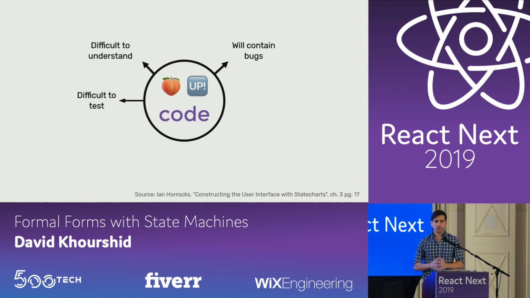This means that your app will contain bugs. It's a statistical probability because there are so many different combinations of things that the user could do to your app and so many different ways that things could go wrong. In fact, it's difficult to enhance because if you want to add a feature that might touch one area of your app, you might need to add that to many parts of the app where logic is contained. And since your logic is contained everywhere, you're touching many areas of the app.